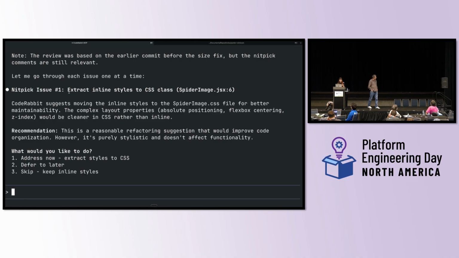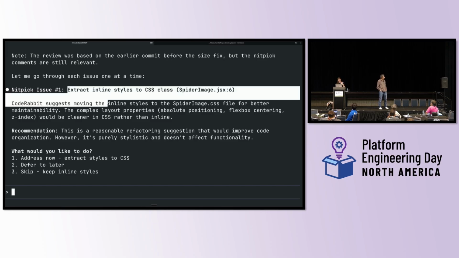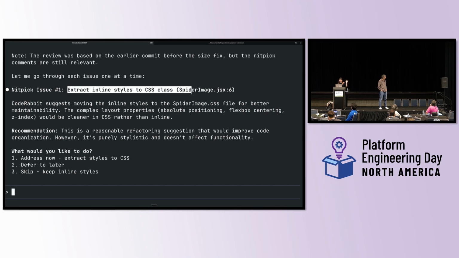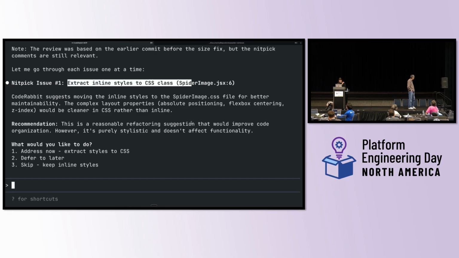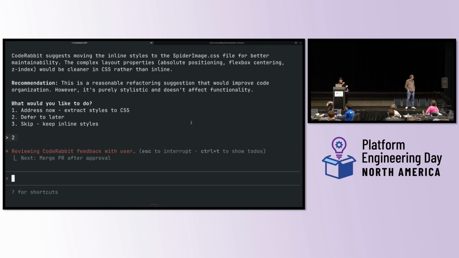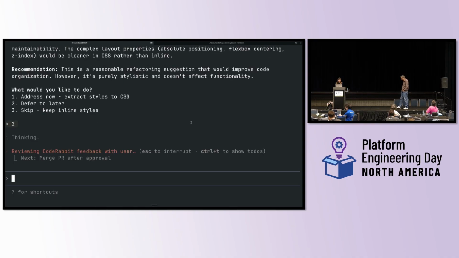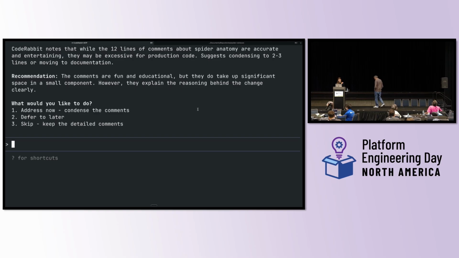It's telling me I have one problem, that I have to extract the inline styles to a CSS class. It's a nitpick, it's calling it, but it's definitely a way to improve my code. I'm going to defer it to later because this is a live demo and that would be boring to watch. And it has a second nitpick. Let's see what it wants. It says, while the 12 lines of comments about spider anatomy are accurate and entertaining, they may be excessive for production code, which is fine.